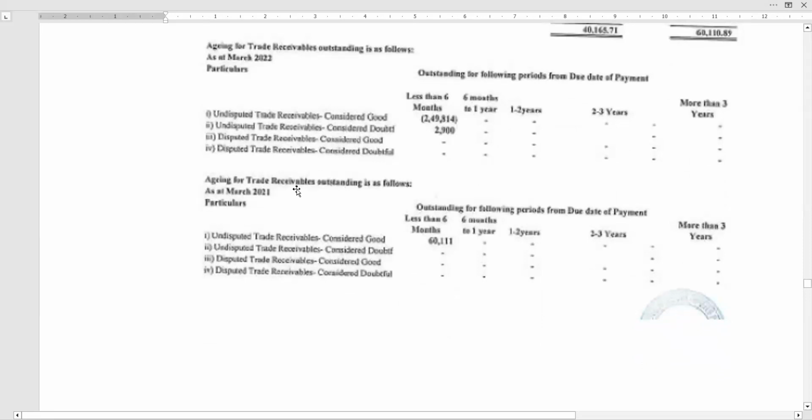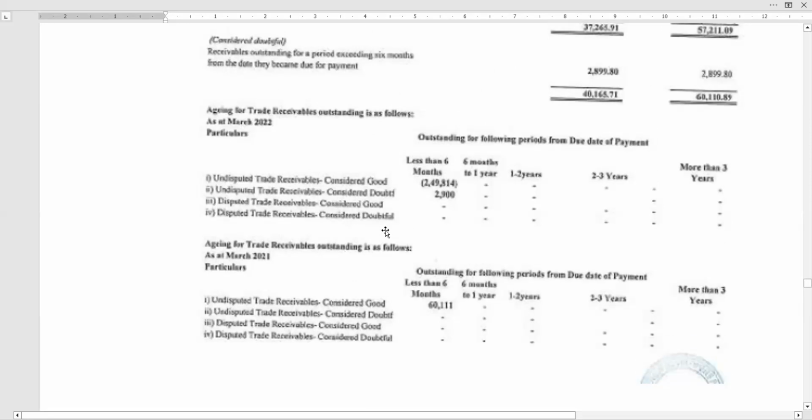And this is disclosed for both the years, previous year and current year. So last year there were no doubtful. Only this year the doubtful has come. Suddenly there was no outstanding for a longer period. Suppose this particular 2,900 they have disclosed as doubtful here.